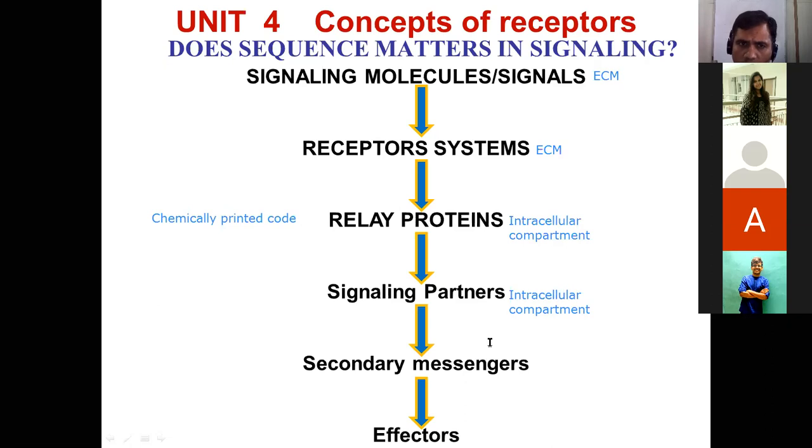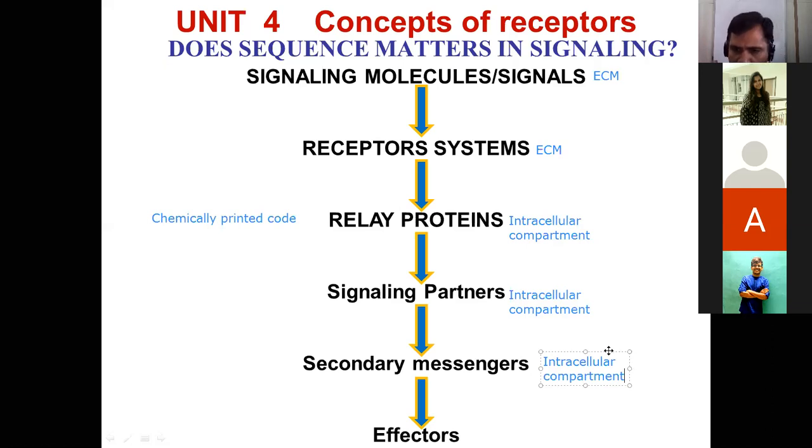Now there is another word, that is secondary messenger. I believe that all of you remember cyclic AMP. Yes or no? Yes, sir. So the cyclic AMP messenger is also a participating chemical structure within the cytoplasm, within the intracellular compartment, that facilitates the relay of signals within the cytoplasm. Again, I'm specifically writing here.